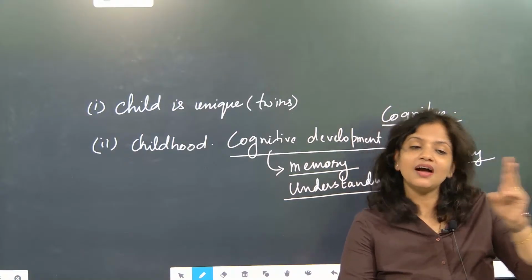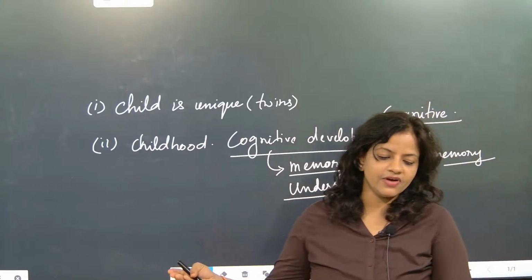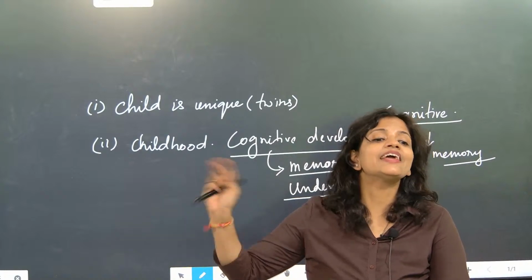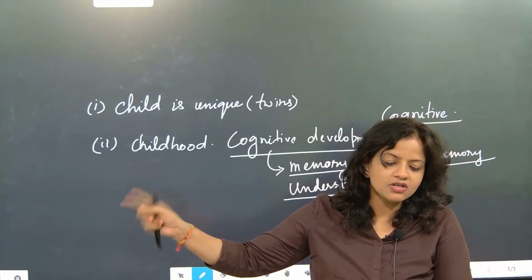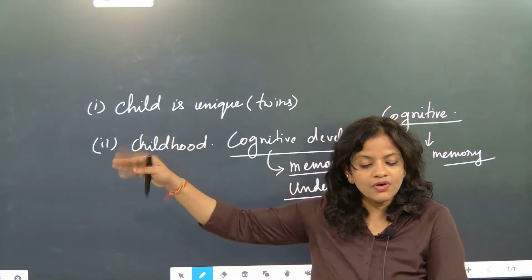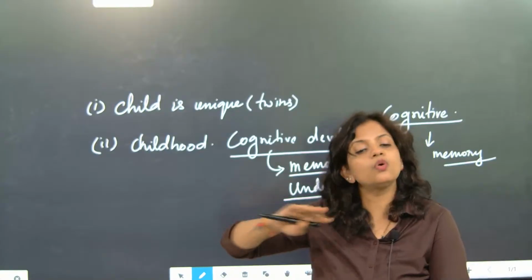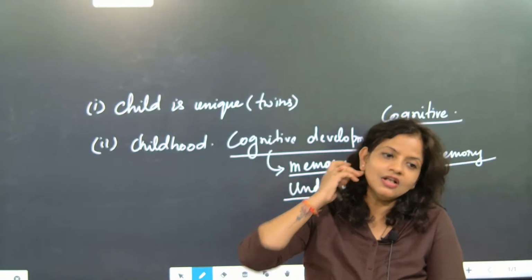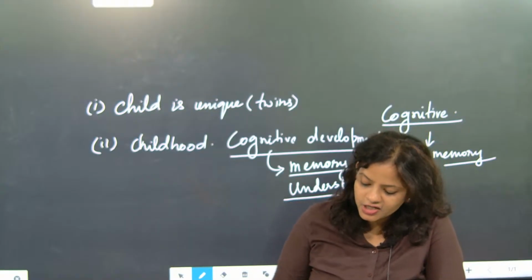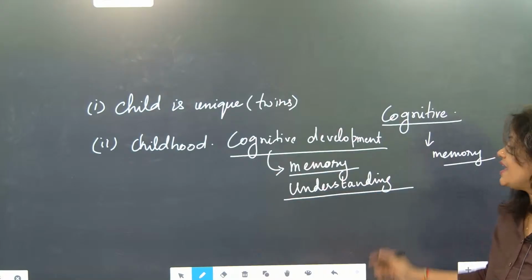Memory created what? Understanding. So next time when he grows up, when it is very, very hot weather, what will he teach his people? Hey, take an umbrella and go. Because he has seen someone taking an umbrella and going. So now he will advise other people, hey, it is very hot, you don't go out without an umbrella. Understood? So this is how memory generated understanding. I hope Ruchi understood.